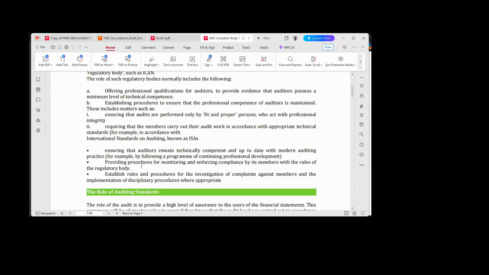Because he did not show up, the disciplinary panel sat and said that he should be delisted. The second one borrowed money from somebody and delayed, he didn't want to pay. So when the person reported to the ICAN disciplinary tribunal, they did their investigation.